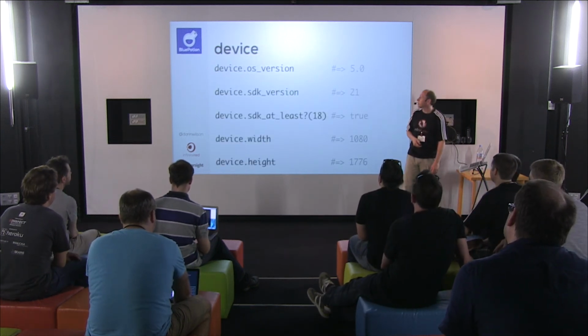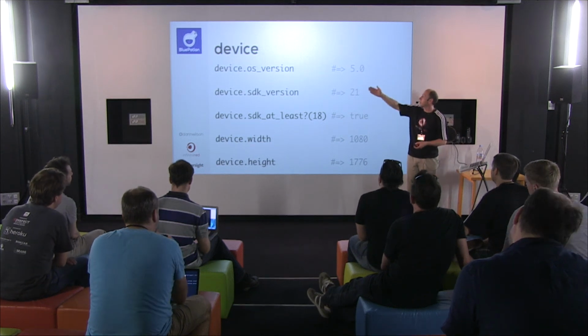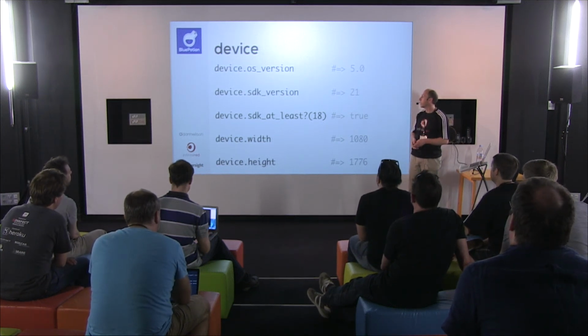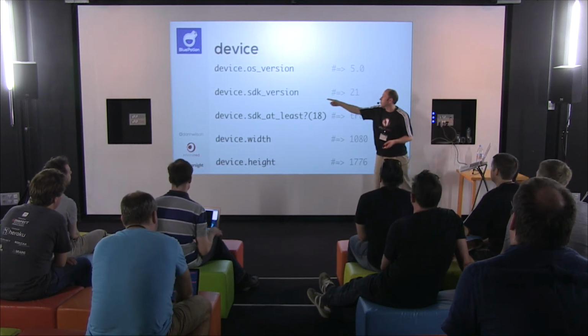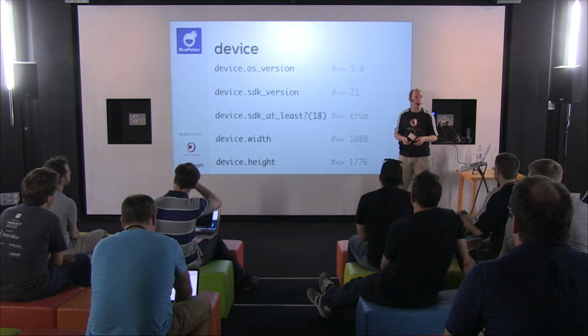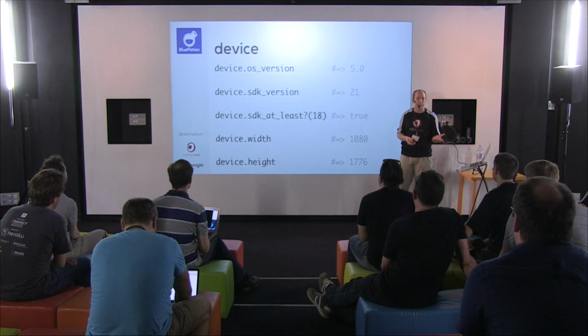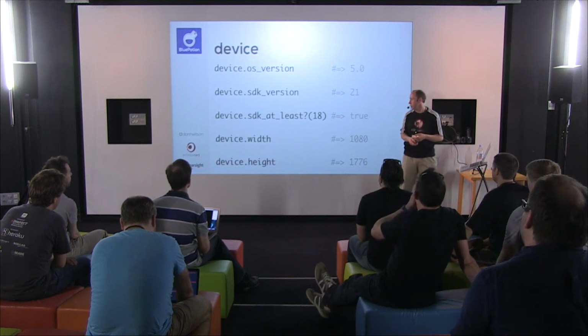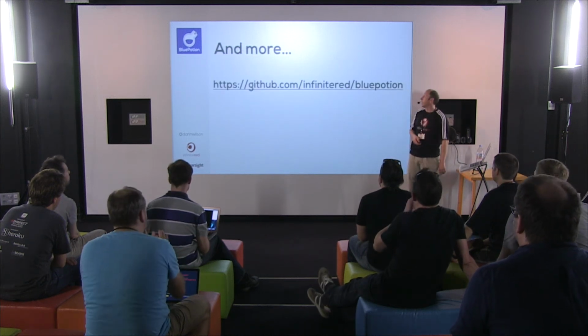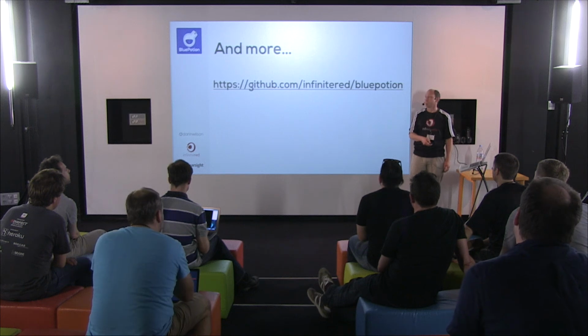The device object gives you all kinds of nice information about what you're looking at. Checking the SDK version ends up being pretty important depending on what APIs you're using. You might have something that is not supported on older devices, so you'll want to handle it differently. And there's much, much more and more to come.